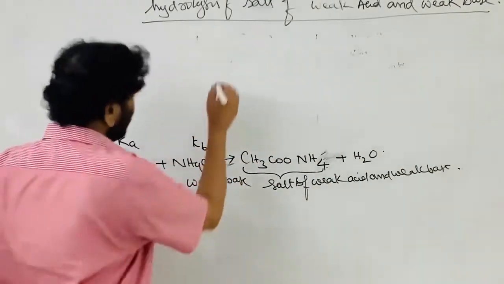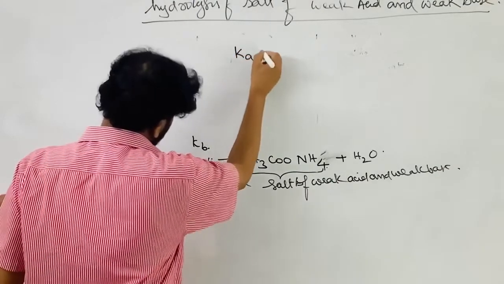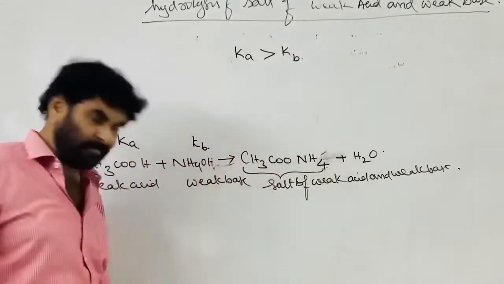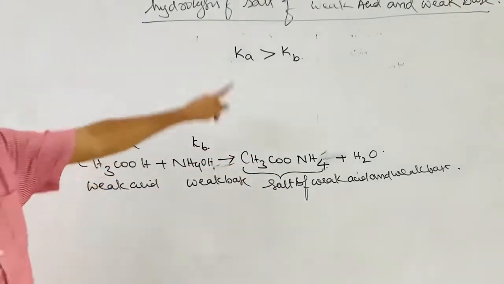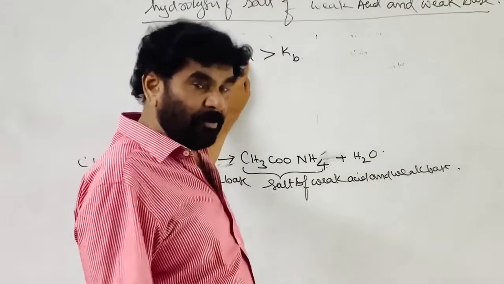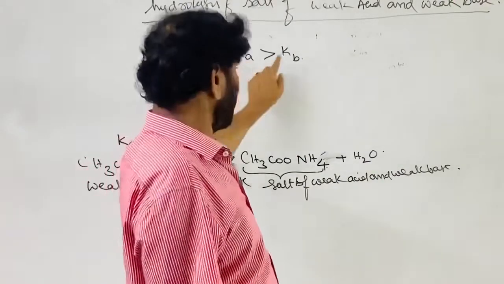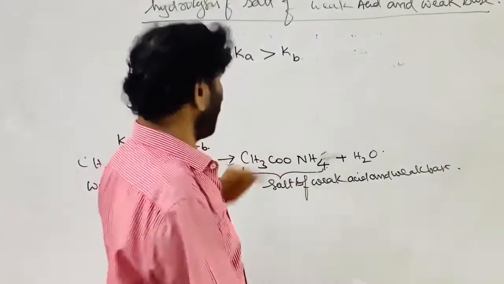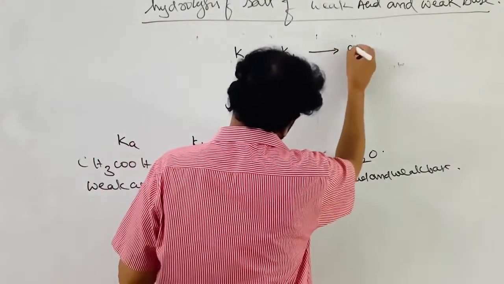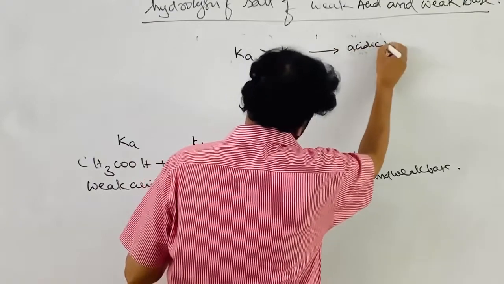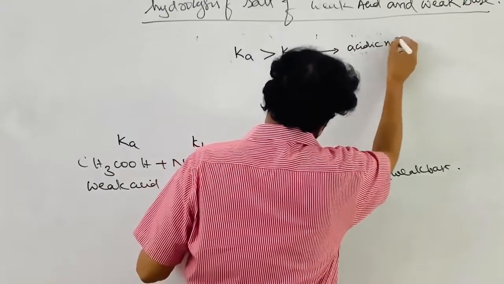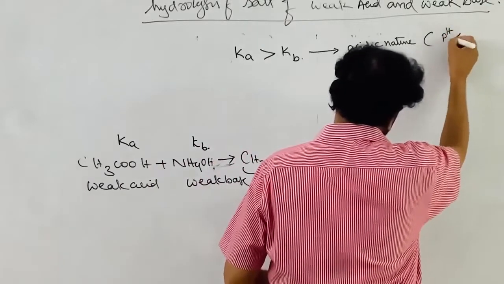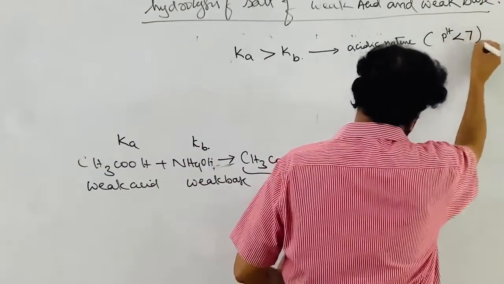Suppose Ka is greater than Kb; this is the generalization. The acid is relatively more acidic than the weak base taken, then the solution will have acidic nature, that is, the pH of the aqueous solution is slightly less than 7.